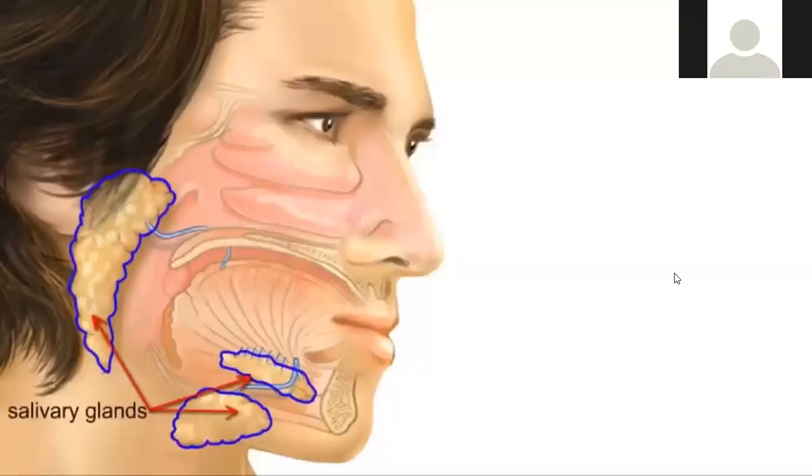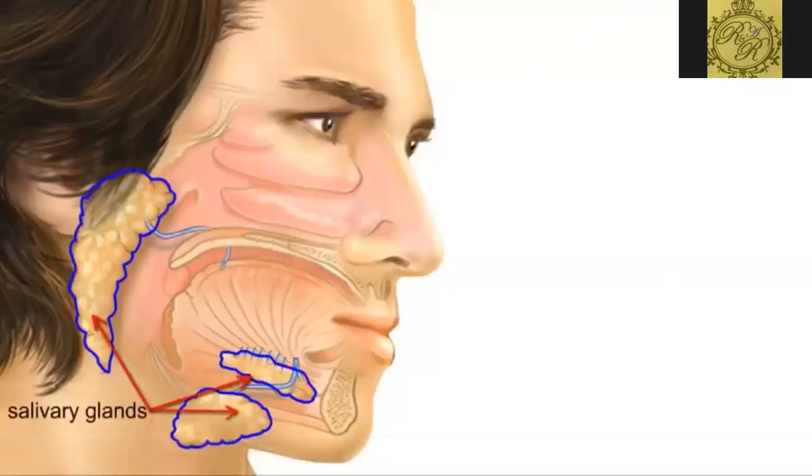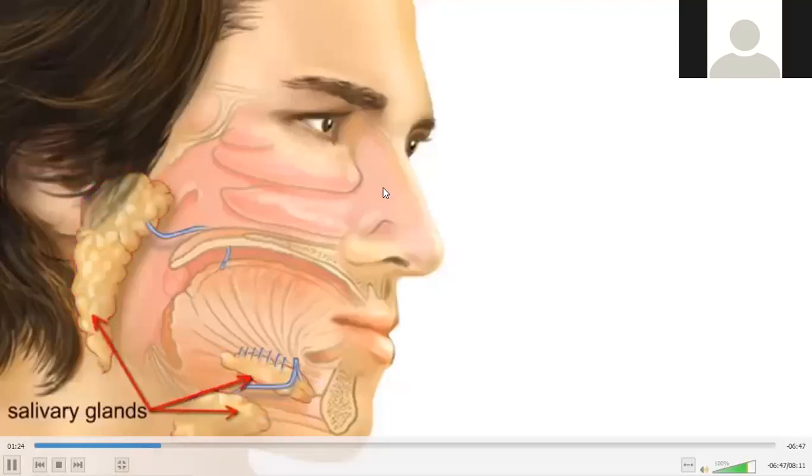Yesterday we discussed the salivary glands, right? One is present near the ear, another under the tongue. You can see the position of the salivary glands here. One is near the ears, the other is under the chin. They look small, but they release salivary amylase. The glands are in our mouth and cheeks.